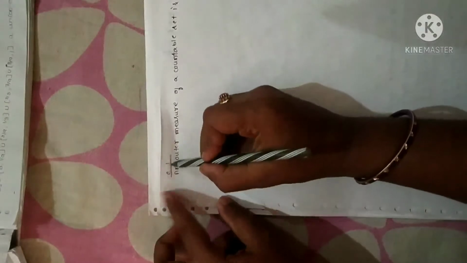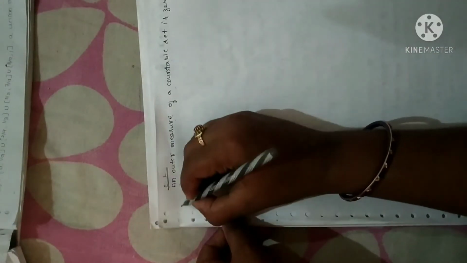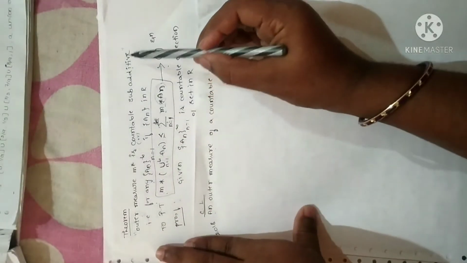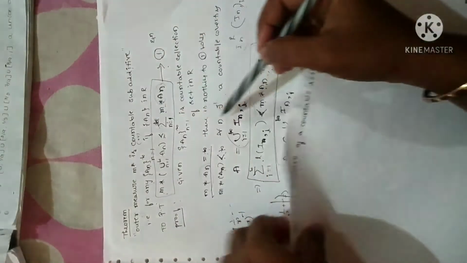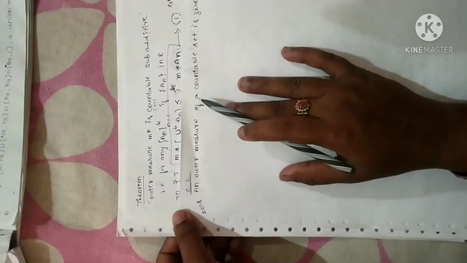Let me prove corollary 1. An outer measure of a countable set is 0. It is important. It was asked in year 2018. The question will be like, prove that outer measure M star is countable subadditive and hence prove that the outer measure of a countable set is 0. So you have to first prove this whole theorem, followed by this corollary part. Now, let me prove how we are going to prove that an outer measure of a countable set is 0.